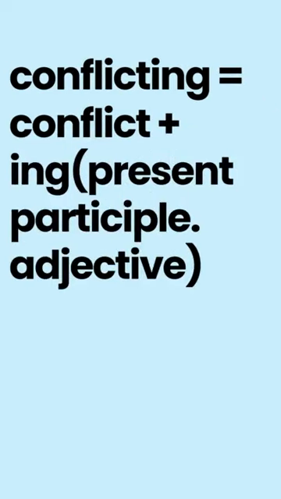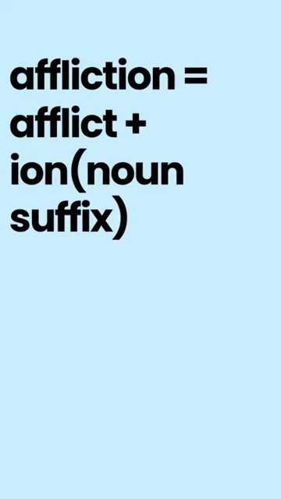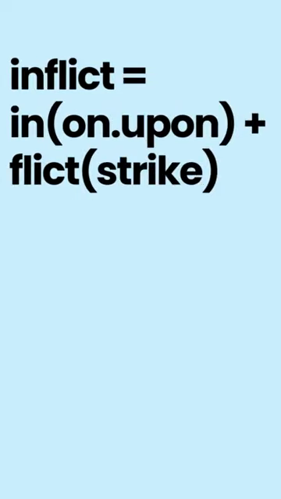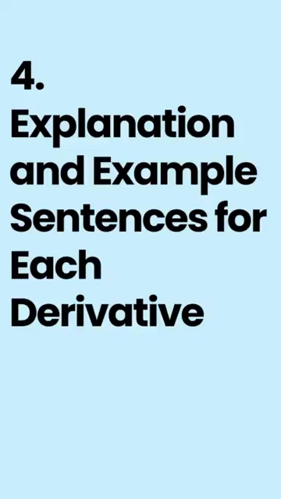Conflicting: conflict, ing, present participle adjective. Afflict: ad, toward; flict, strike. Affliction: afflict, ion, noun suffix. Inflict: in, upon; flict, strike. Infliction: inflict, ion, noun suffix. 4. Explanation and example sentences for each derivative.